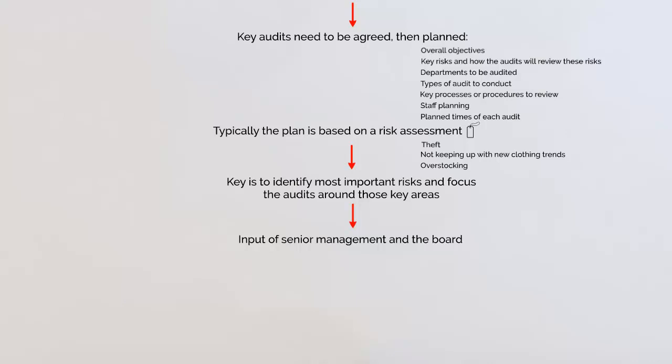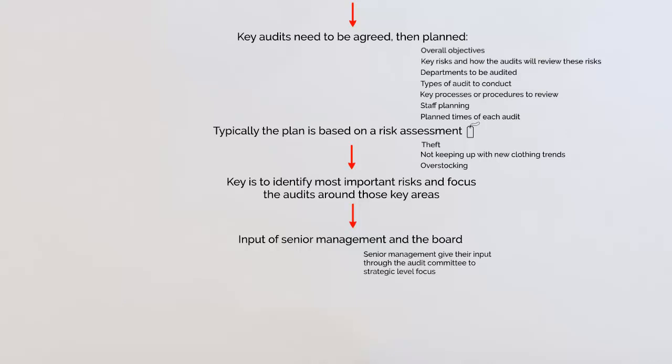Now, if the organisation already has the ERM, do you remember what the ERM stands for? The Enterprise Risk Management Programme. Then, of course, the risks that have already been identified in that formal programme will also help guide the work done by the internal auditing department.